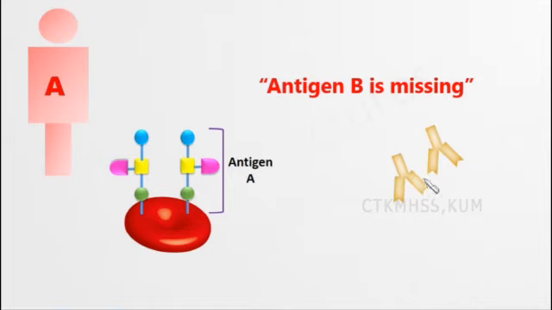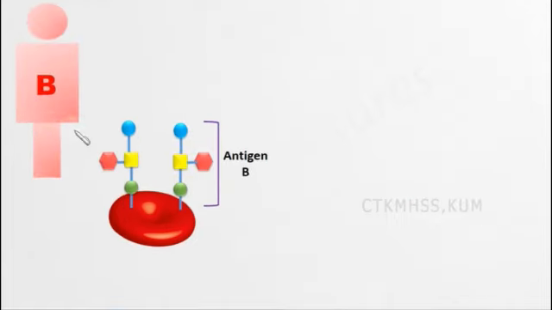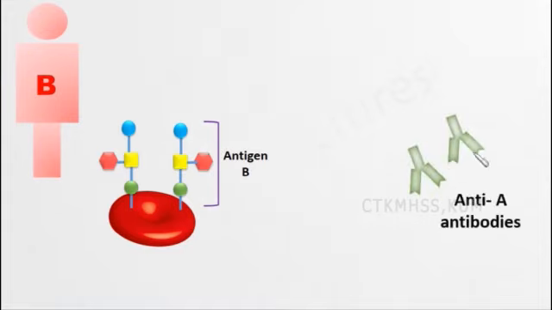So whichever antigen is missing, that type of antibody will be present in the blood plasma. In B blood group, if you see, they will have B antigen. What is missing is A antigen. So they will have anti-A antibodies. Antigen A is missing, so they will have anti-A antibodies.